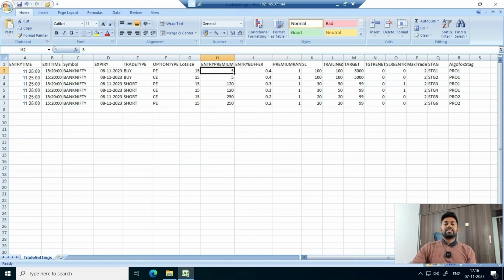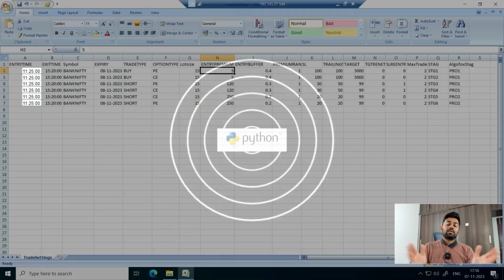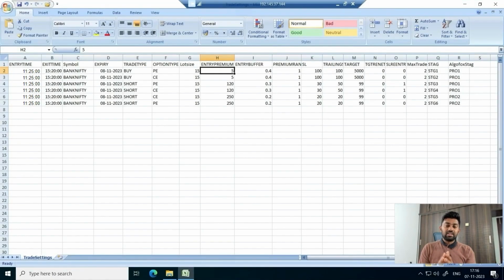So when I say that I want to buy a strike closest to 5, when I'm searching the option chain, I might have option premium maybe 6 or 7 or 4 or 3. It need not be exactly 5. So how much buffer can I add to my desired premium so that Python will search in that particular range? If I get a strike in that particular range, we will execute a trade, and if we don't get any strike in that range, we will ignore the trade.